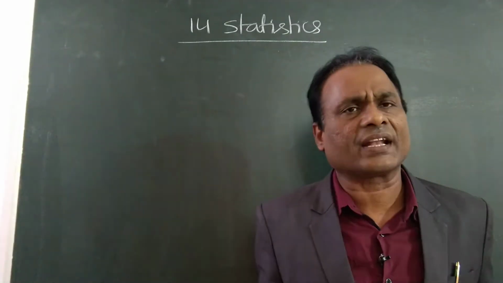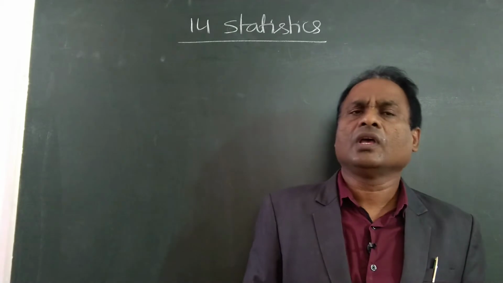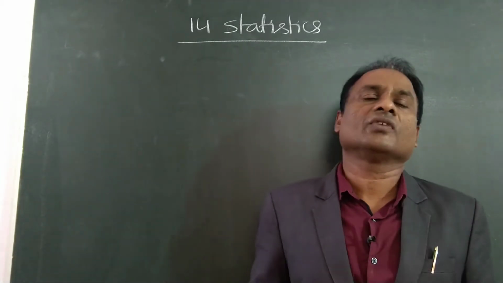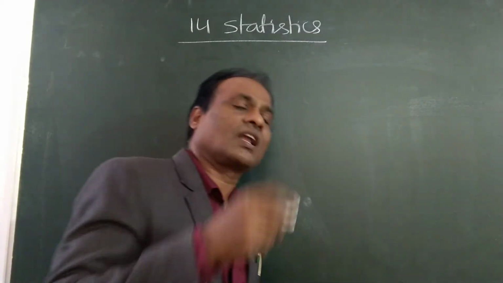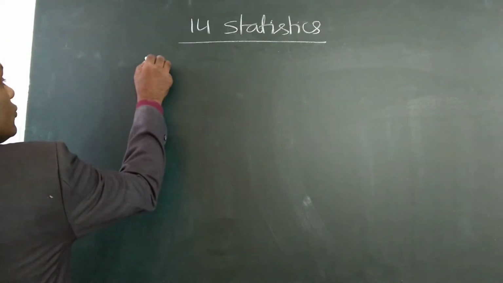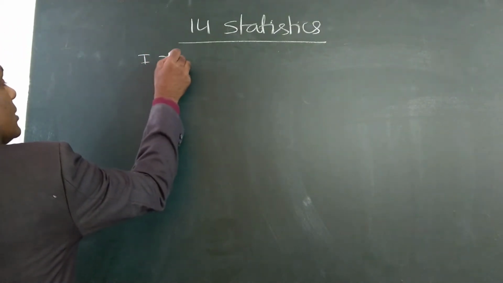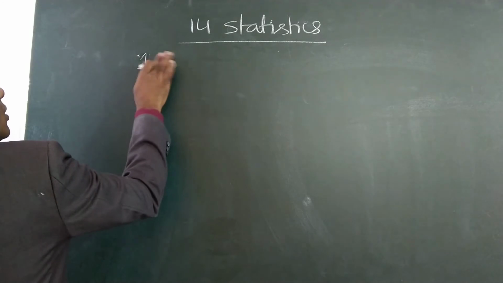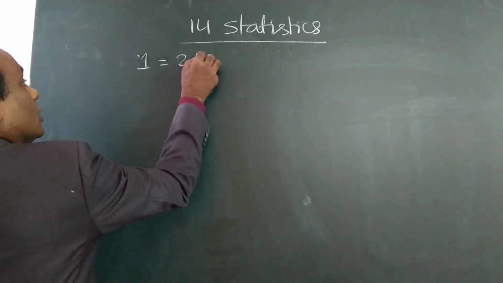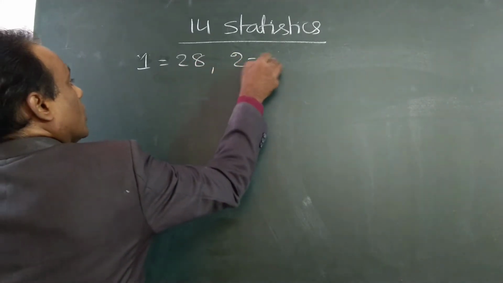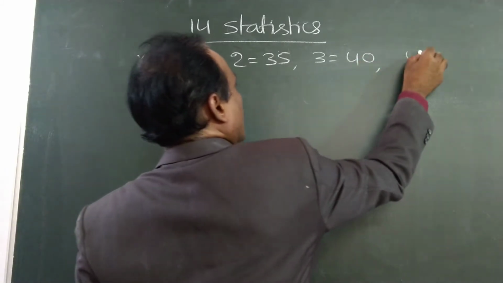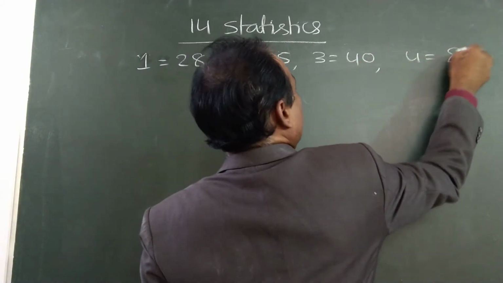Suppose we collect the data from various surveys, some sources. So we collect some data. Suppose in your class, say there are 30 students and they got marks like this. Roll number 1 got, say out of 100, 28 marks. Roll number 2 got 35 marks. Roll number 3 got 40 marks. Roll number 4 got say 85 marks.